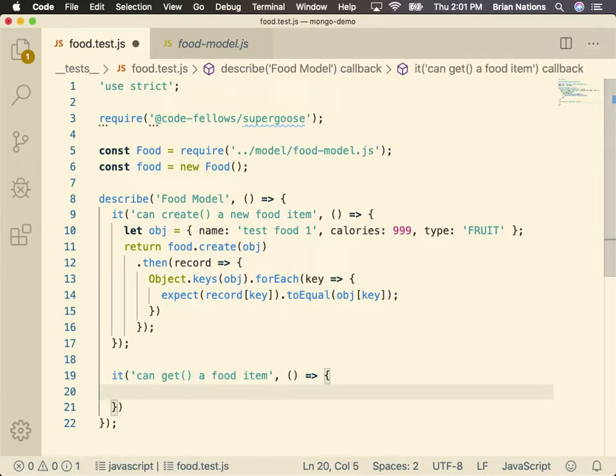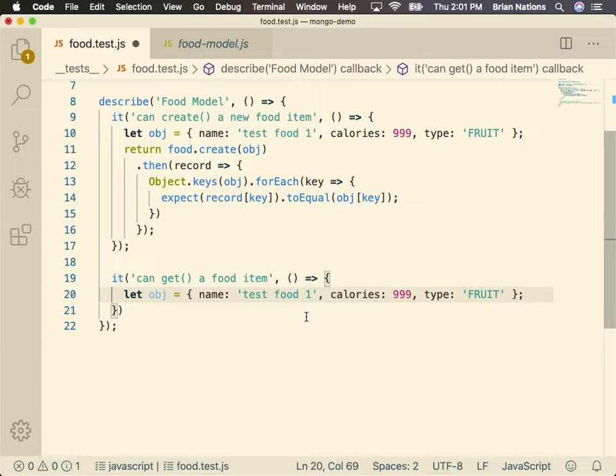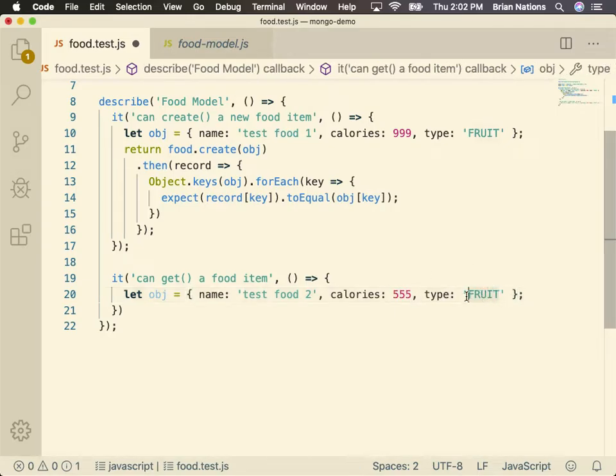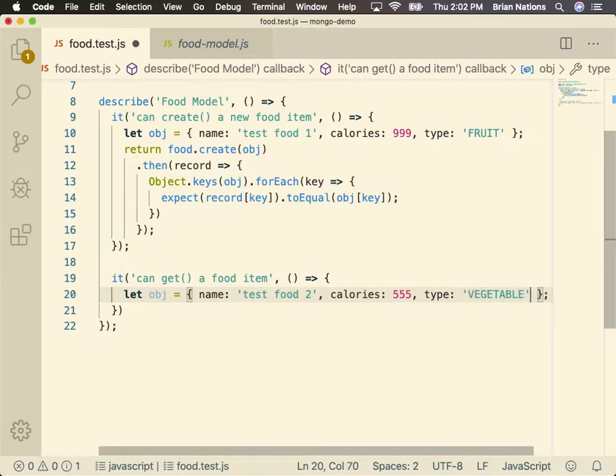Okay. Then we can say it can get a food item. And here we're just going to find a food item. So we'll do the same thing. We're pro level. We want standalone tests. But, you know, copy paste that to make it easy. And I'm just going to say 2. I'm going to go with 555 or something like that, right? Some obviously not what it should be thing. And then we'll say, what do we have? Fruit and then vegetable, right?